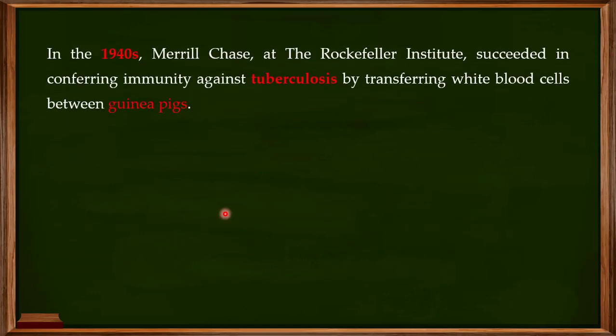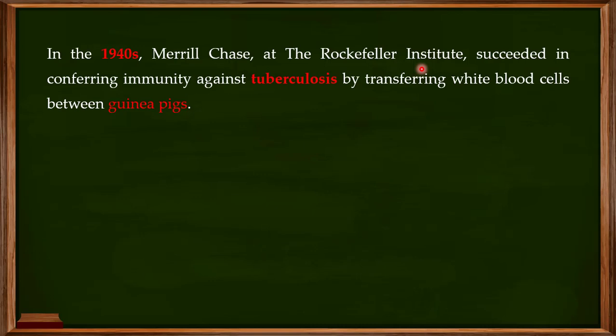Now in the 1940s, Merrill Chase, who was working at the Rockefeller Institute, succeeded in conferring immunity against tuberculosis by transferring white blood cells between guinea pigs. So this was one of the major important experiments carried out in 1940, advocating the cell-mediated immunity.